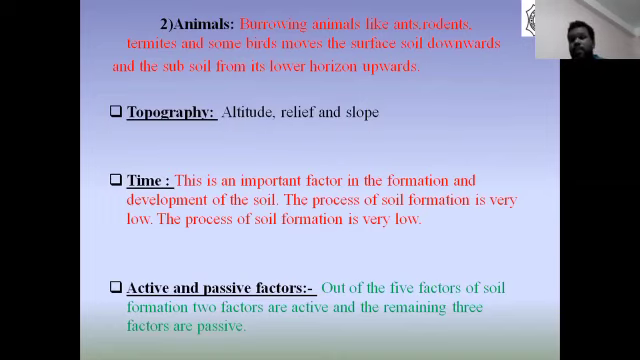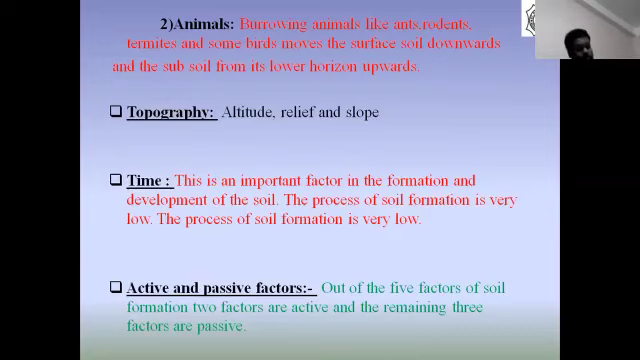Passive factors: parent material, topography, time. These three factors are called passive factors. They are themselves not responsible for any change but are just causes of change.